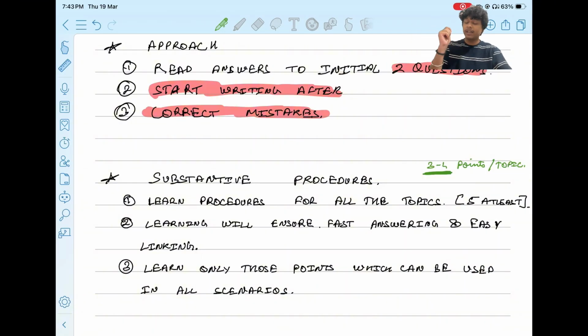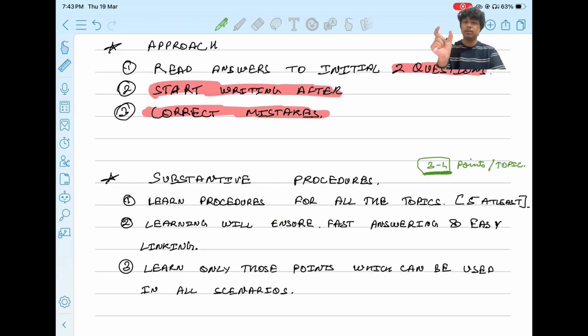While learning, make yourself familiar with framing substantive procedures as well, because you should not directly write the learned procedures, you should link them with the scenario.